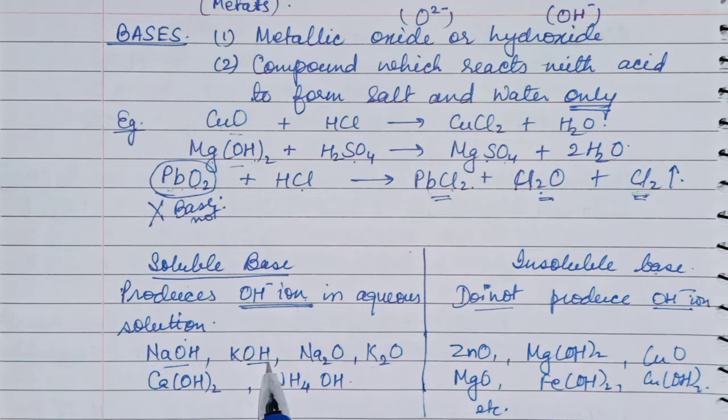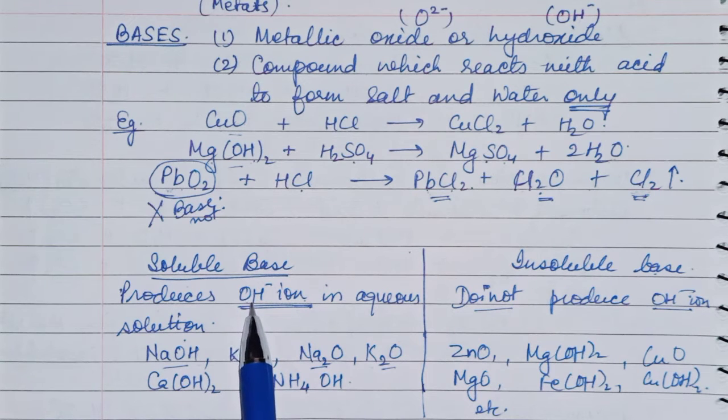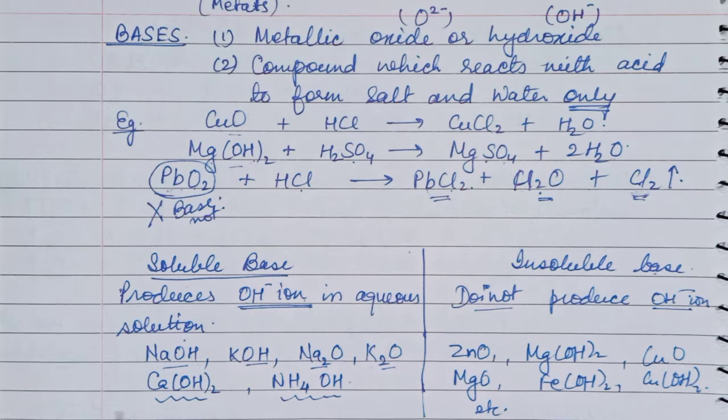Only NaOH, KOH, Na2O, K2O, these are completely soluble and they produce OH minus ion completely, and calcium and ammonium hydroxide, they produce partially, these are partially soluble, okay. That means they will produce ions as well as molecules.